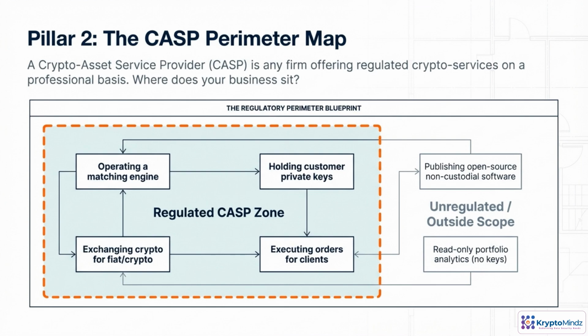Now think of MiCA as a map of where regulation switches on. Whenever a business takes control of customer assets or executes trades for them, it's firmly inside the CASP zone. Running an order book, operating a matching engine, or holding private keys all create full regulatory obligations. By contrast, tools that never touch funds or keys, like open-source wallets or read-only analytics, usually sit outside. Your first task is to locate your own products on this map.